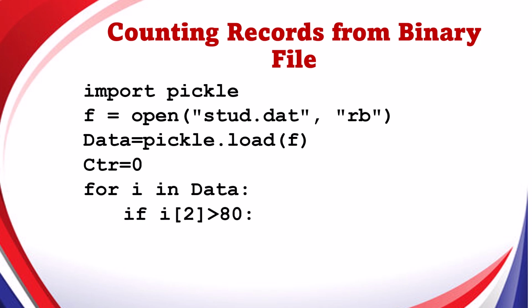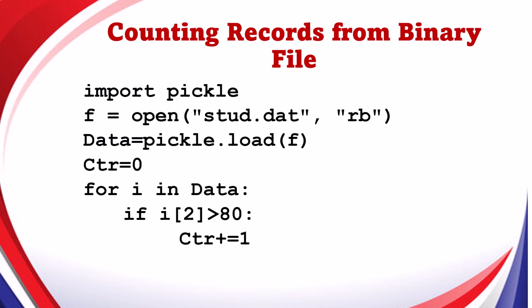If I[2], the data that I am storing, in this case the list that I am creating, marks is stored at the 3rd position whose index is 2 in the list. So if I[2] is greater than 80, then I am increasing the value of counter by 1.